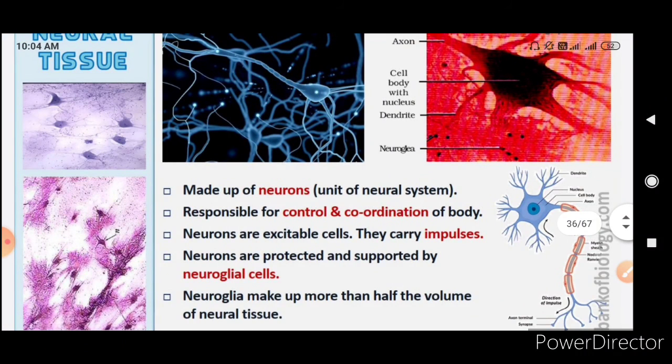And see here in the diagram, on the extreme right you can see the structure of a neuron. It has dendrites, nucleus, cell body, axon. And this neural system is made up of many neurons. They are responsible for the control and coordination of the body. They are excitable and they carry impulses, and they are supported by neuroglia cells.